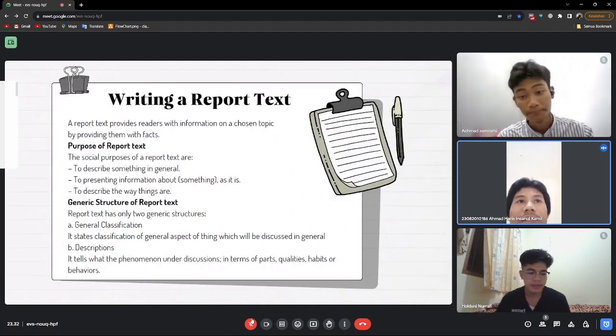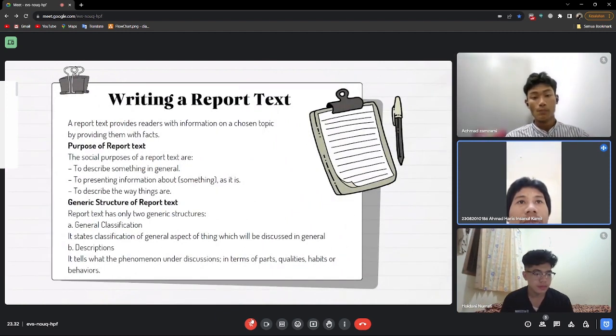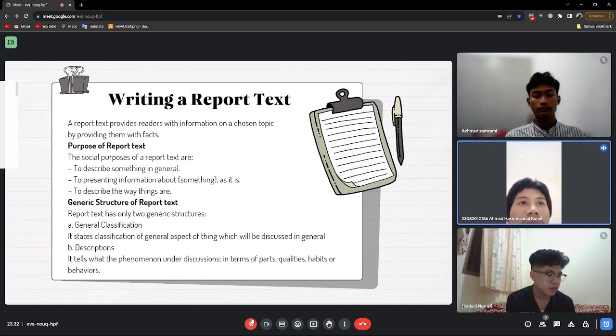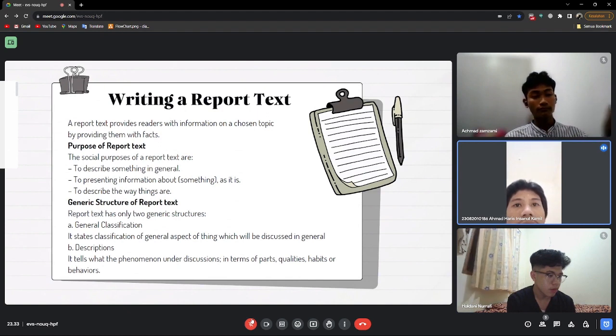Writing a report text. A report text provides the reader with information on a chosen topic by providing them with facts. Purpose of report text. The social purposes of a report text are to describe something in general, to present information about something as it is, to describe the way things are.